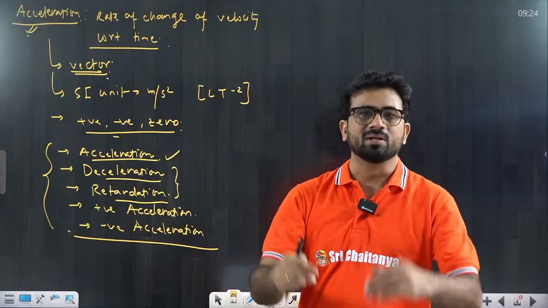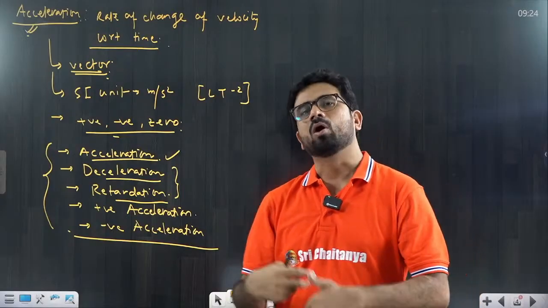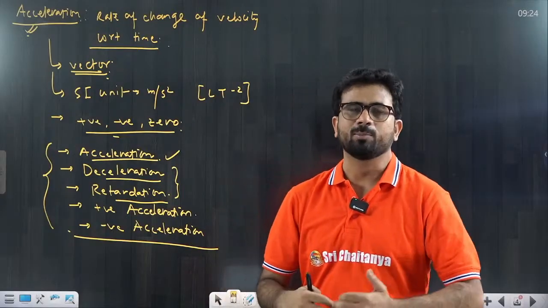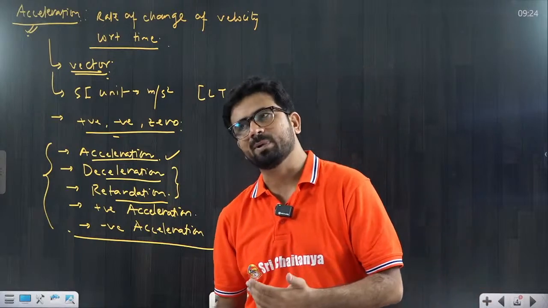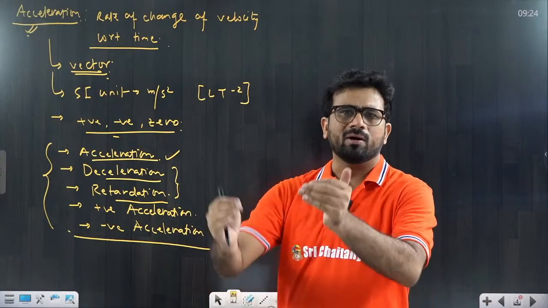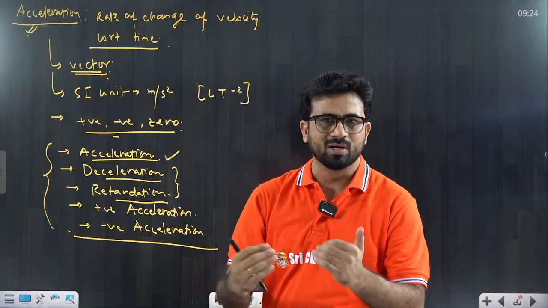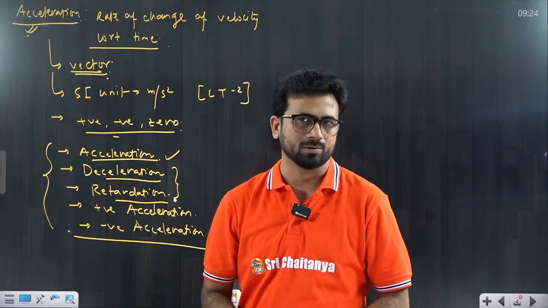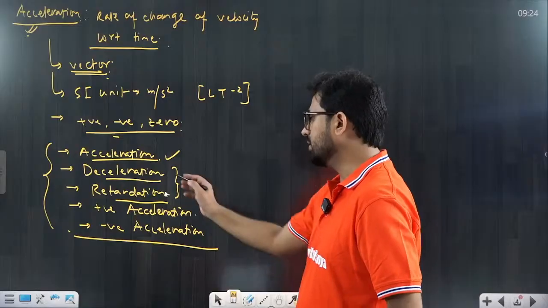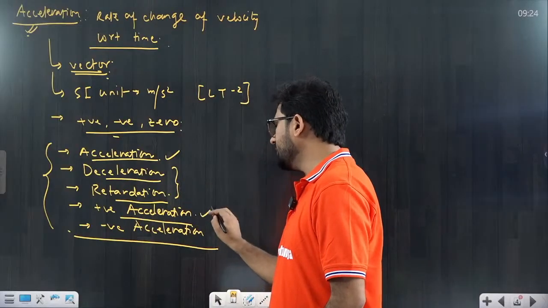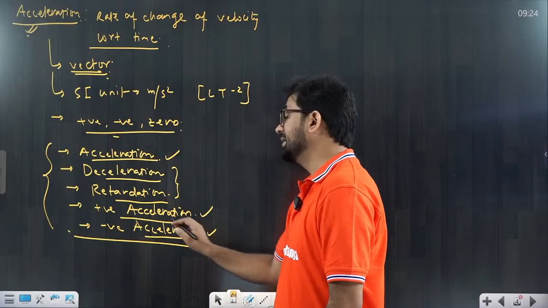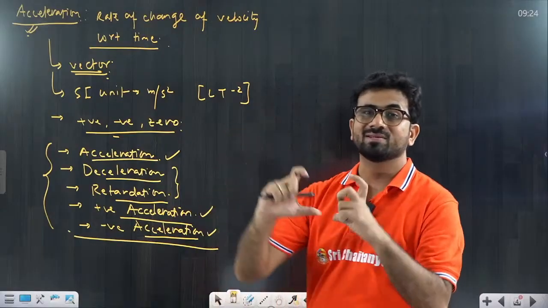So deceleration means I am retarding my speed, or decelerating my speed. Suppose a particle is moving at 60 km per hour. I put on the brake, and now it decreases to 40 km per hour, or 30 km per hour, or I am going to stop also. That is what we call deceleration or retardation. Positive acceleration and negative acceleration are totally different from acceleration and retardation.